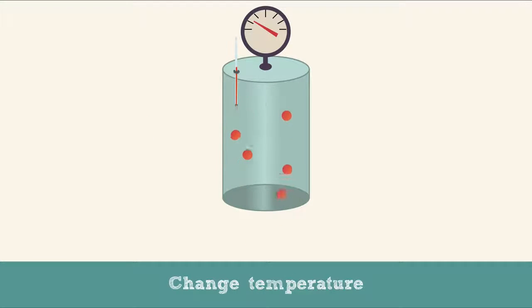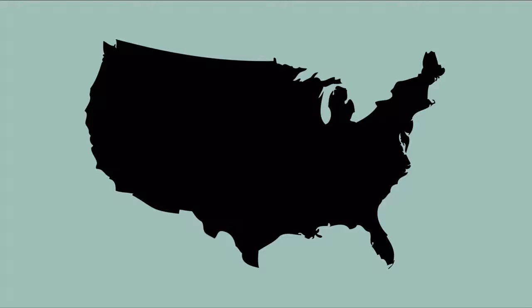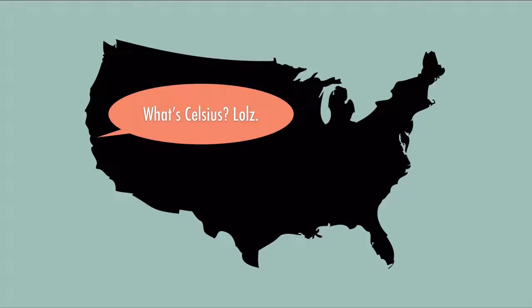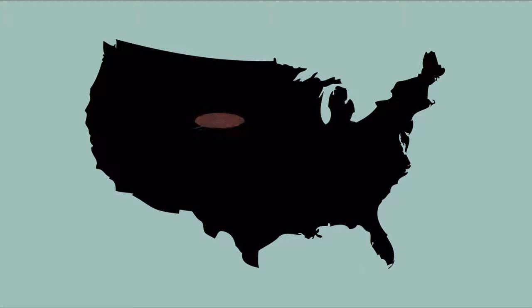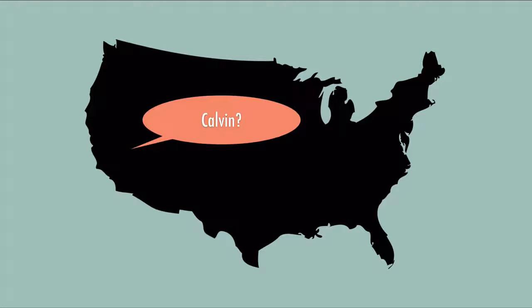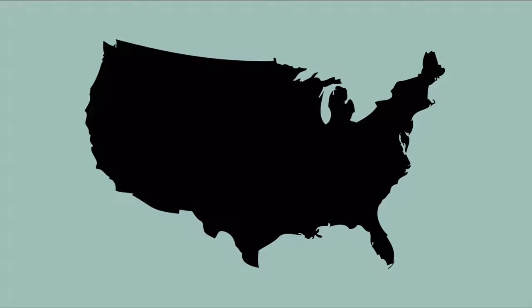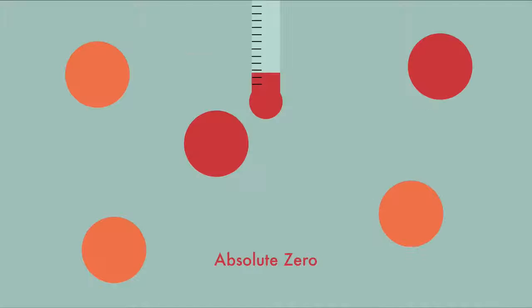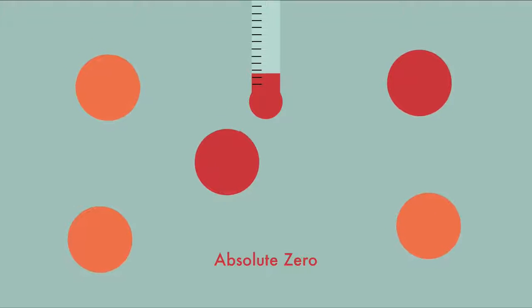Temperature is actually a measure of the kinetic energy, or movement of the particles. When we add heat, we increase the kinetic energy, causing more collisions and raising the pressure. Now, speaking of temperature, Americans get a lot of crap from the rest of the world because we don't use Celsius, but it turns out Celsius isn't all that great either. Scientists prefer to use Kelvin. No, not Kelvin, Kelvin, because it goes to absolute zero, where the kinetic energy of atoms is zero.